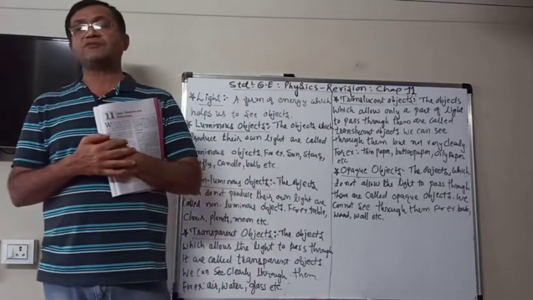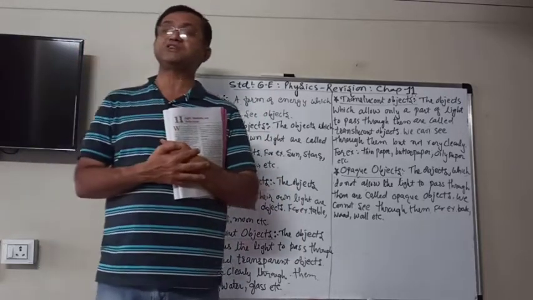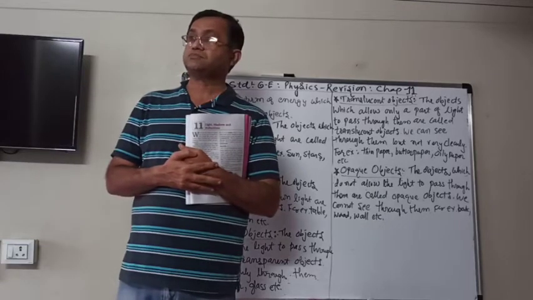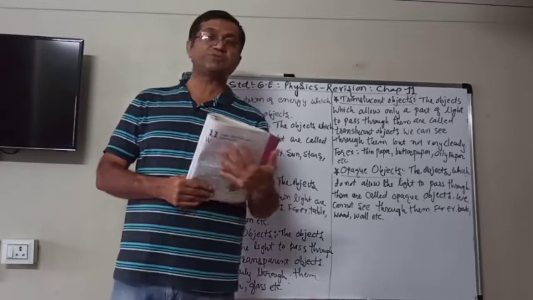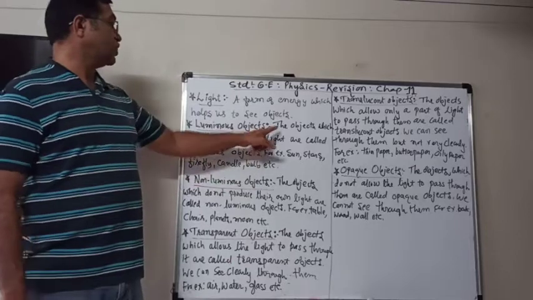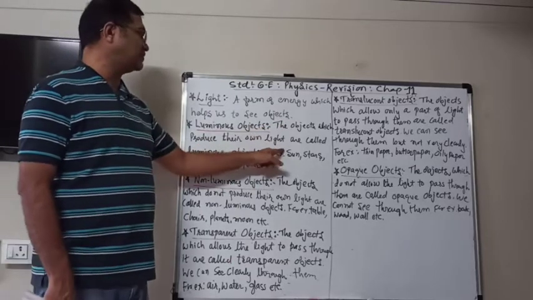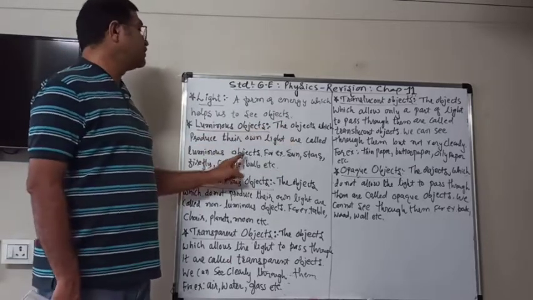So that is firefly, it also produces its own light. So these objects which produce their own light are called luminous objects.